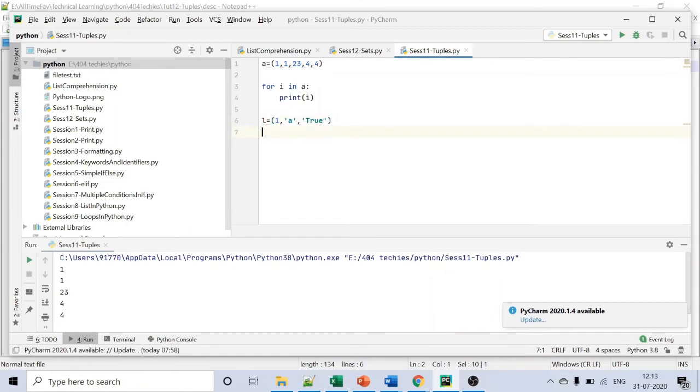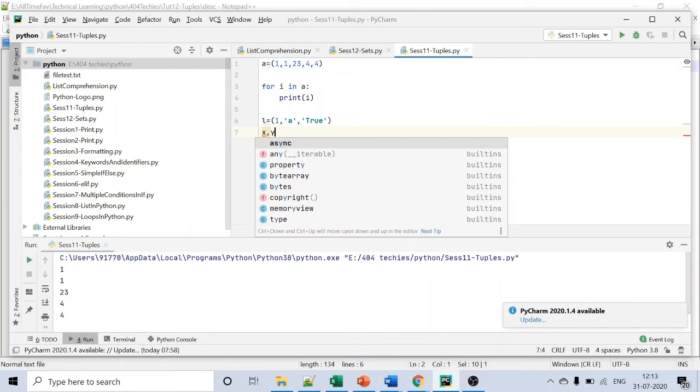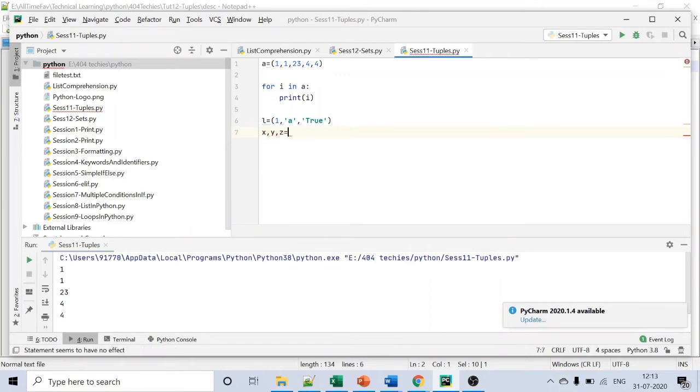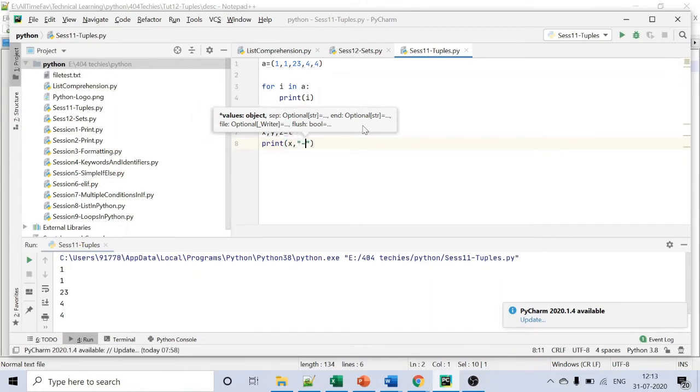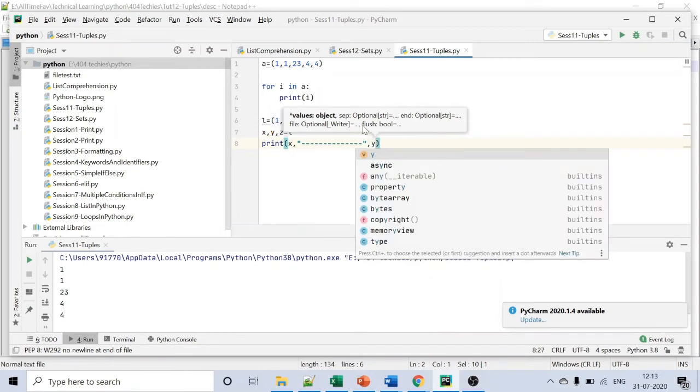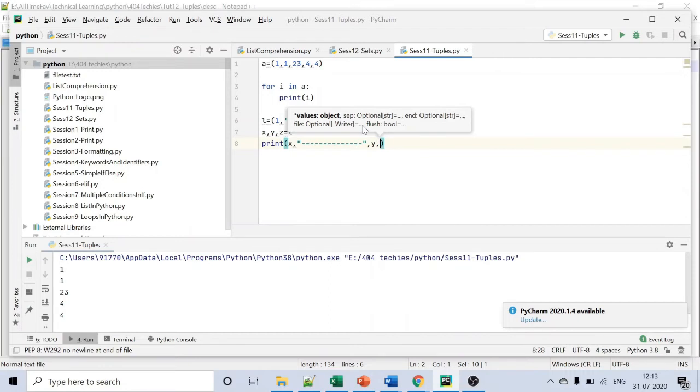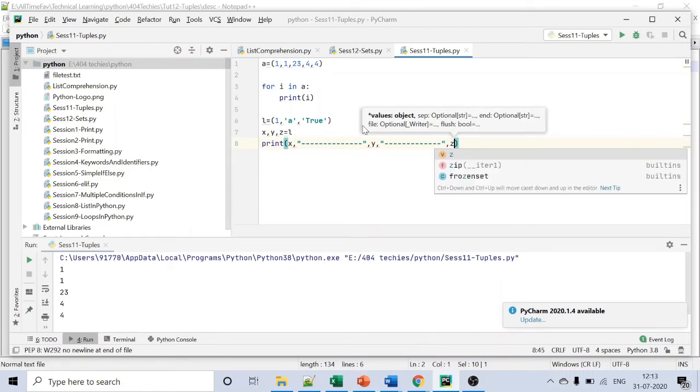Then x, y, z equal to L, and print x, y, z.